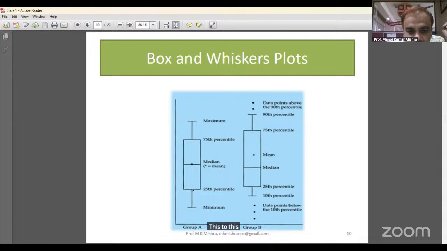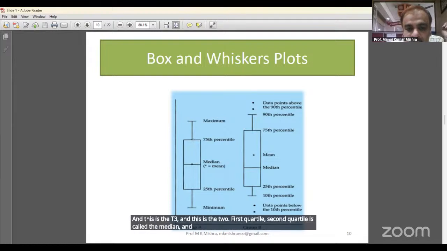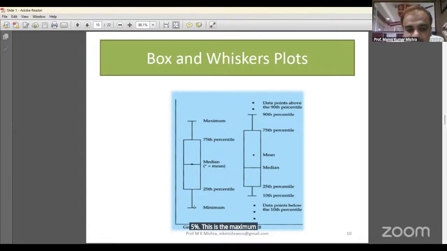This is the 25th percentile, which means Q1. This is Q1, and this is Q3, and this is Q2. First quartile, the second quartile is called the median, and this is the third quartile. 25%. This is the maximum, 100, and this is the minimum, 0. Look here, see this.